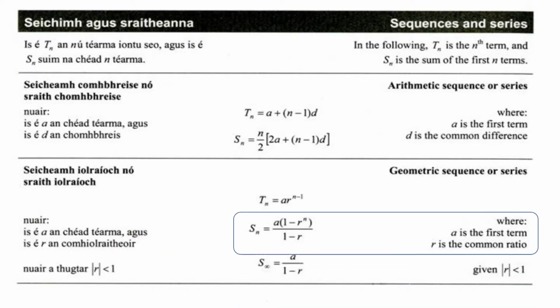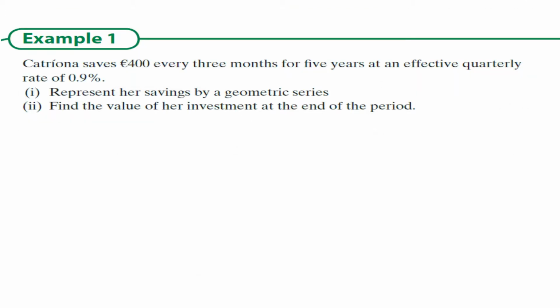So here's the formula from page 22 that I'm going to be focusing on. It is the sum of a geometric series, S_n, and we should be used to it. We have a is the first term and r is the common ratio. So let's take a look at an example. Katrina saves 400 every 3 months for 5 years at an effective quarterly rate of 0.9%.